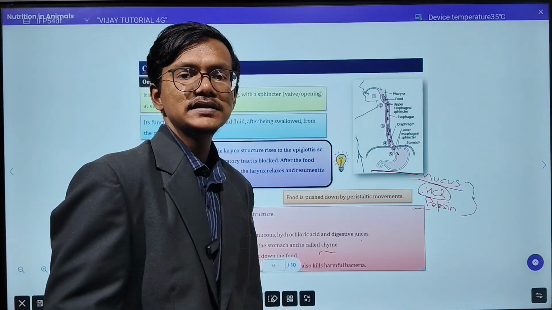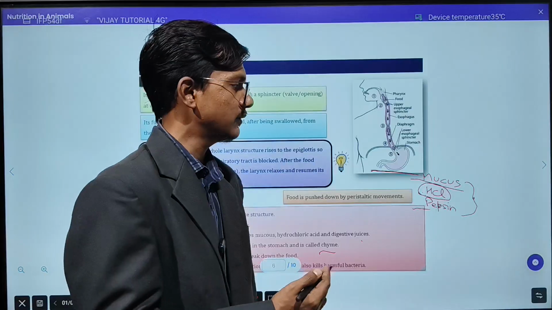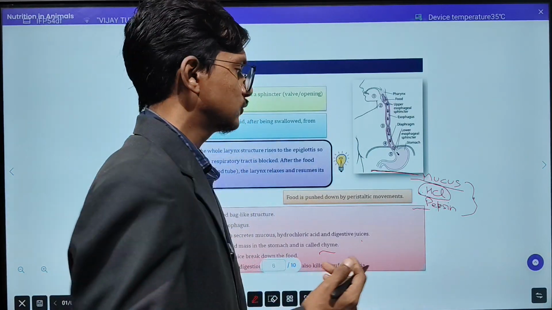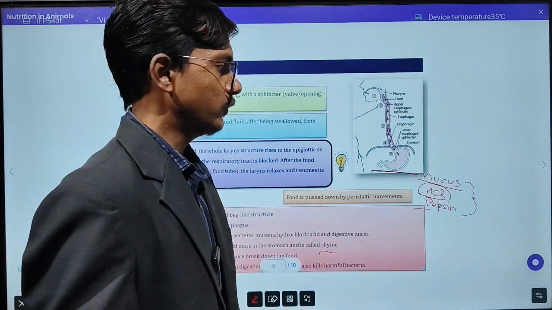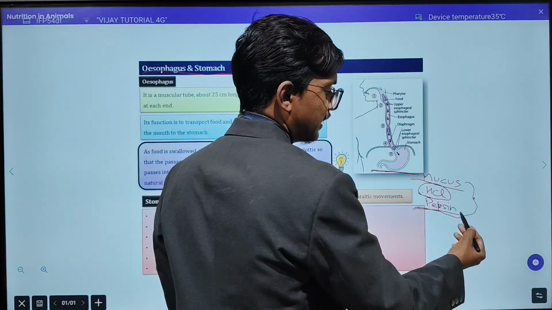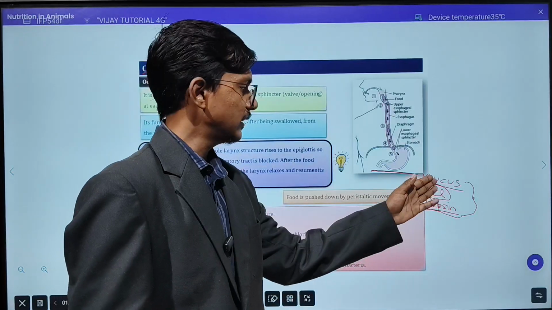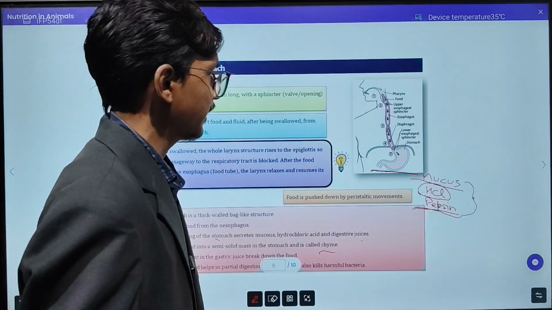HCl, what is the function of HCl? First, it will kill the bacteria, whatever bacteria are there. Second, it will make the environment acidic so that the enzymes can work properly and digest the food. And the third is pepsin, an enzyme that will digest your food. A direct question can be asked from these three topics, that is mucus, HCl and pepsin functions. So just keep this in your mind.